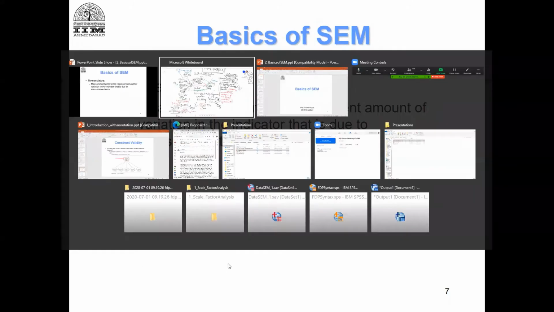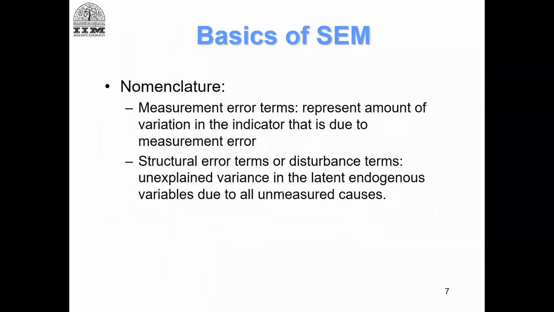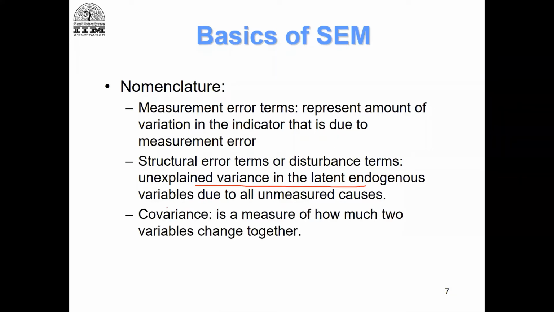Then we have measurement error terms. I think we have talked about it already, and structural error terms, or unexplained variance in the latent endogenous variables. And then covariance is a measure of how much two variables change together.